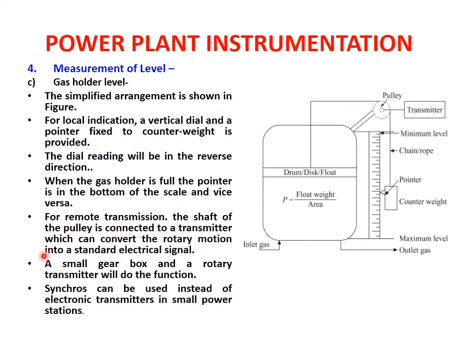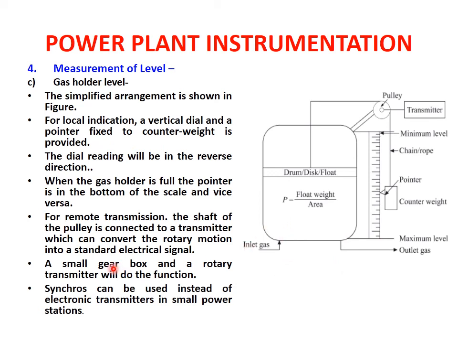So as we have explained, if the gas level is full inside, then this drum will go in the upward direction, and this pointer will go in the downward direction. So it will be at the bottom of the scale. For remote transmission, the shaft of the pulley is connected to a transmitter which can convert the rotary motion into a standard electrical signal. So here you can see the shaft of the pulley, this center point, which is connected to the transmitter, because the actual movement of the drum disc will be with the help of this string and the pulley to the counterweight.